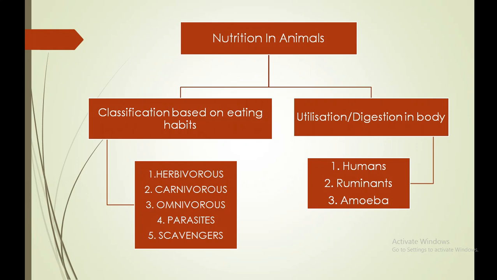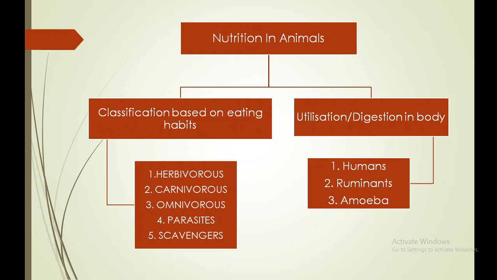Whatever food the living organism consumes consists of different components such as carbohydrates, fats, proteins, vitamins, minerals, etc. We also understood why nutrition is an essential characteristic of a living organism, because nutrition provides energy to the living being, helps in growth, repairs their damaged body parts, maintains body functions as well as protects the body against disease.